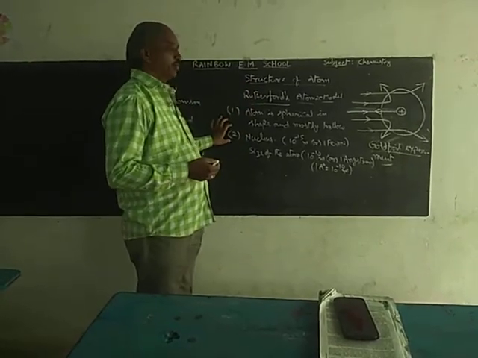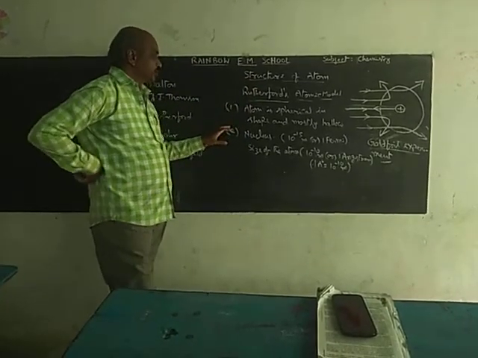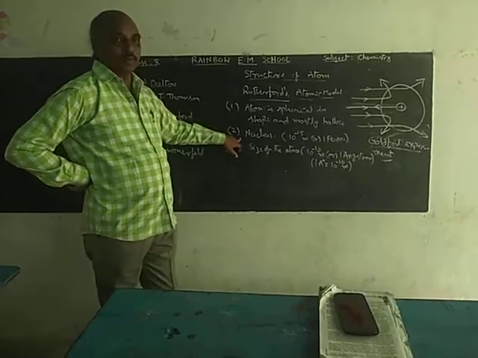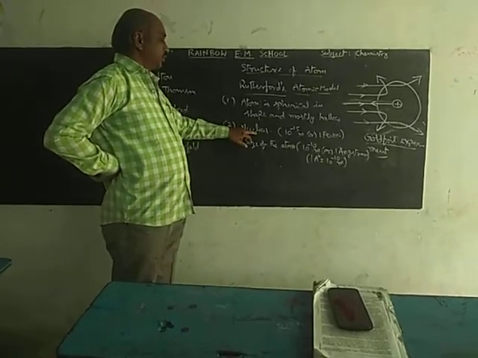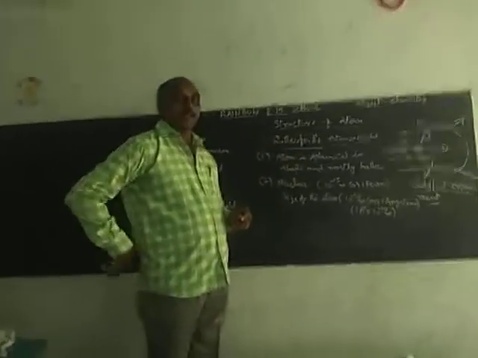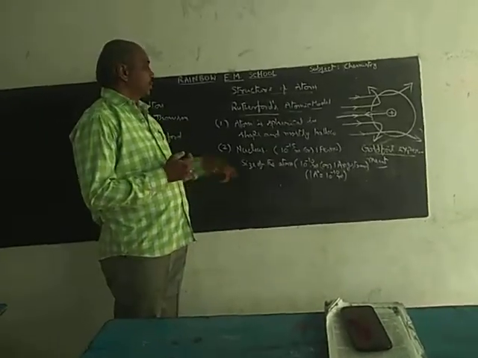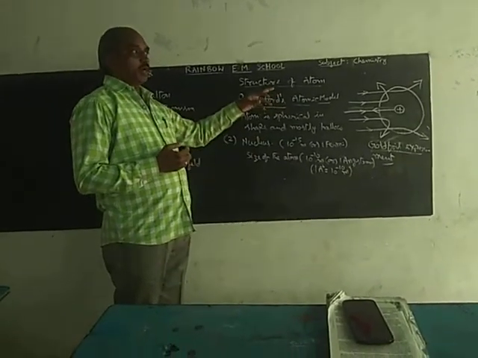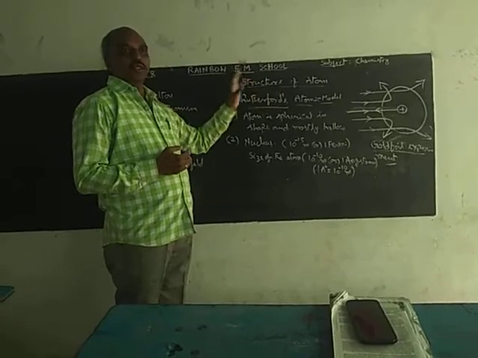That is the second point. Here, the second point is to explain the nucleus of the atom. What is meant by nucleus? The centermost part of an atom is called the nucleus, and the mass of the atom is due to its nucleus only.